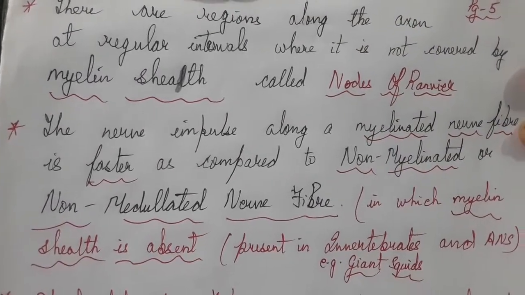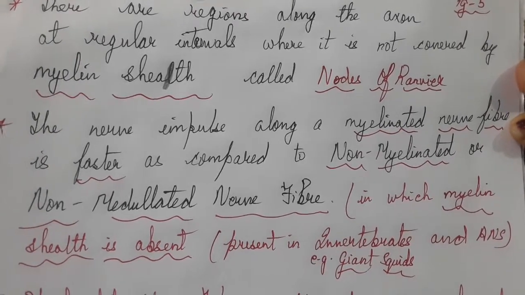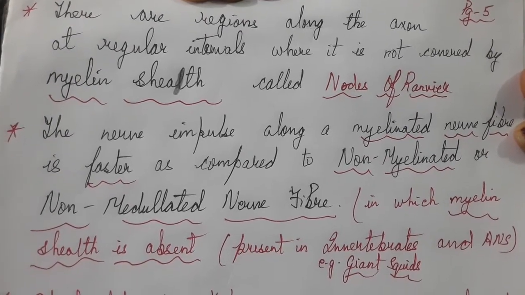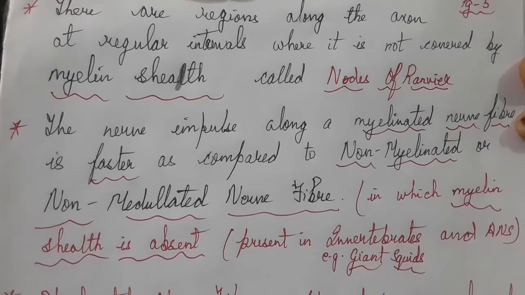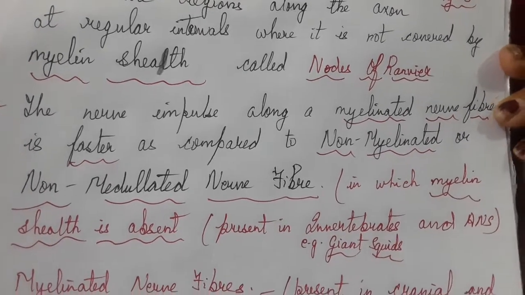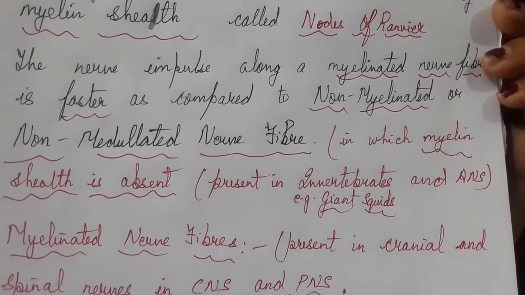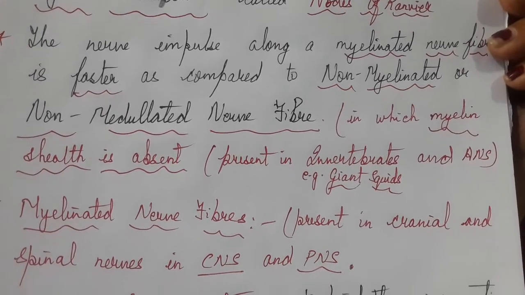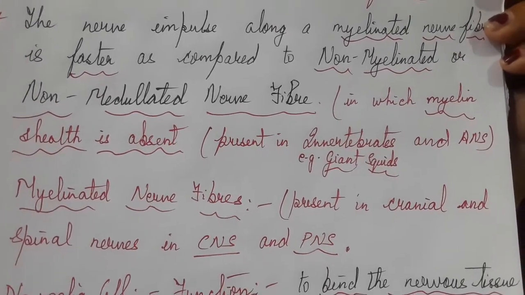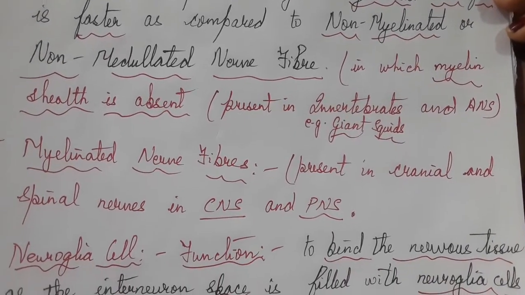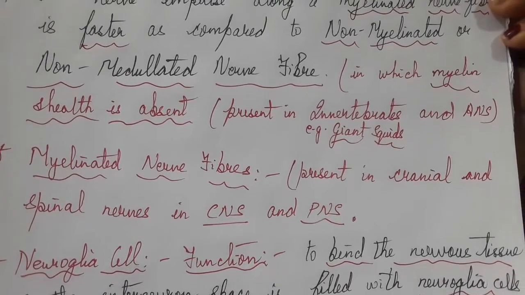Myelinated nerve fibers are found in vertebrates, in the CNS and PNS, that is in the cranial nerves and spinal nerves. They help to speed up the transmission of nerve impulse.